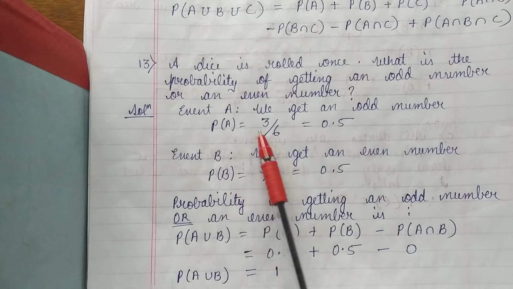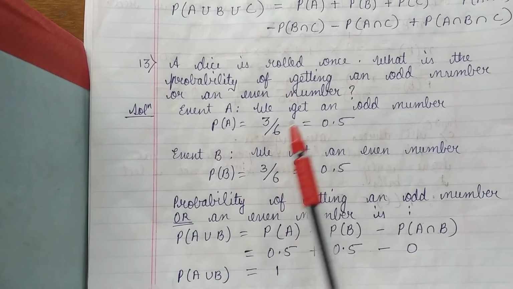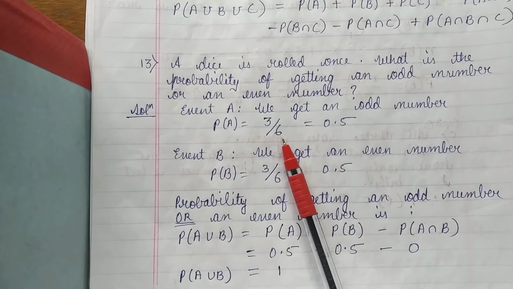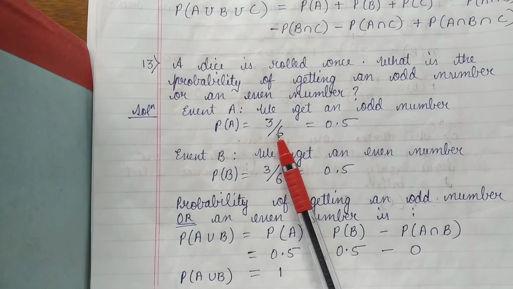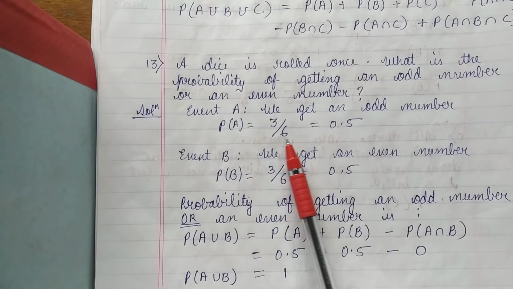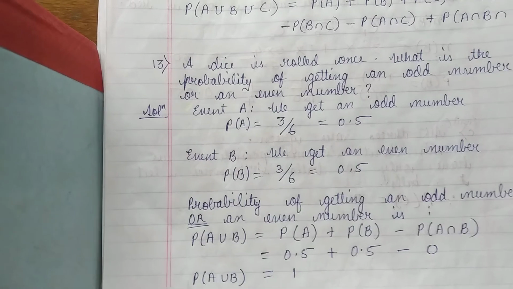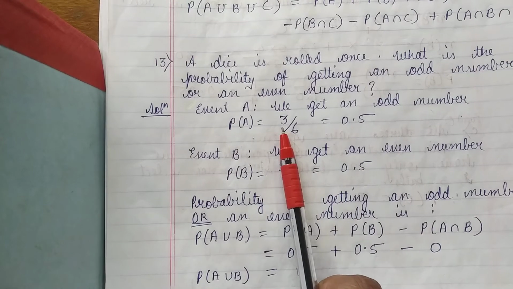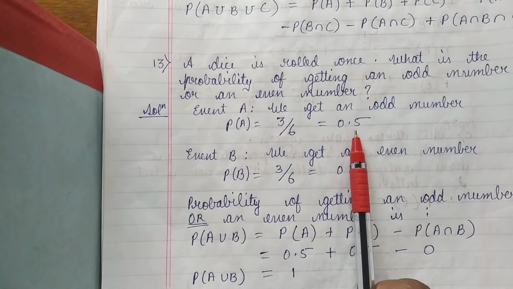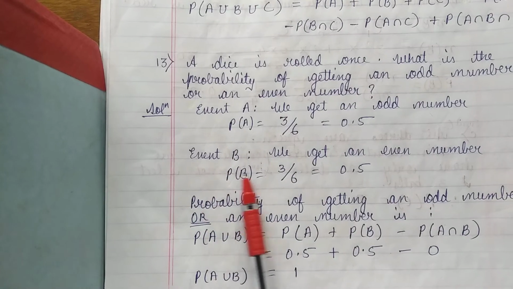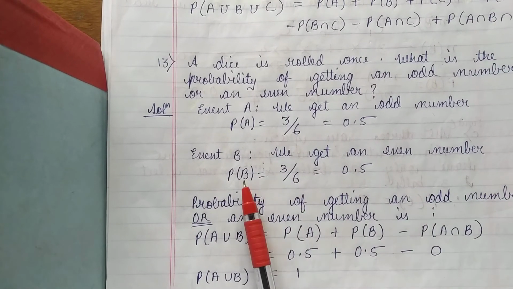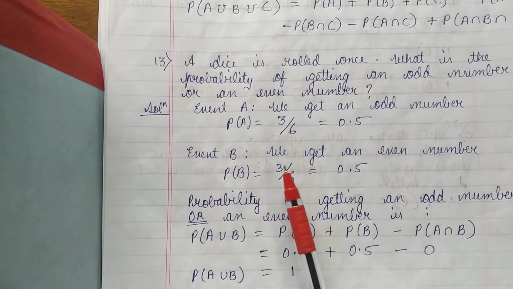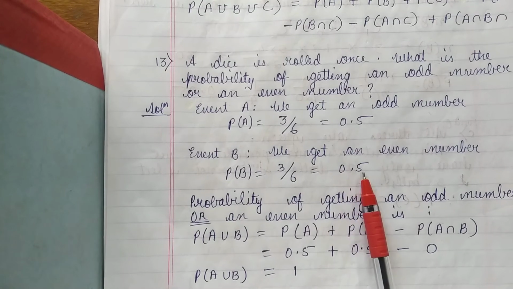Probability of A is 3 by 6. Why 3 by 6? In the denominator, total number of items will come, that is sample space. Sample space, we know that 1, 2, 3, 4, 5, 6 will be there. So denominator will be 6. Total number of items in the sample space, n of S is 6. Out of that, how many odd numbers will you get? 3. So it is 3 by 6, which is equal to 0.5. Event B, we get an even number. So similarly, probability of B is equal to 3 upon 6. n of S is 6, n of B is 3. So which is equal to 0.5.